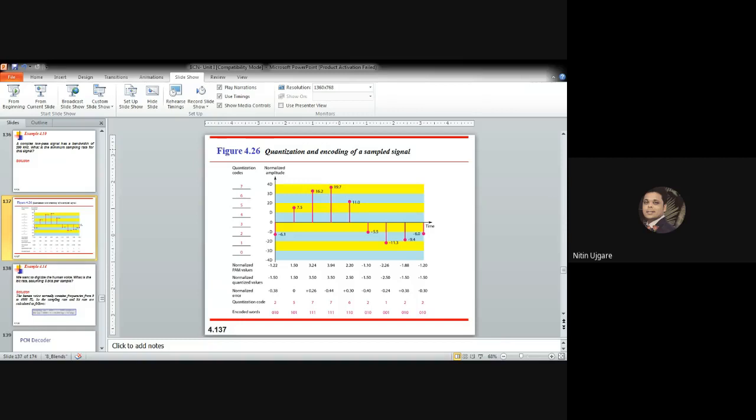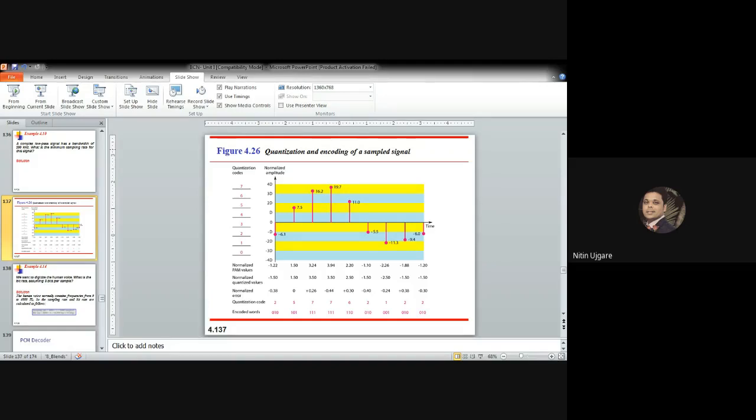The quantization error I have just mentioned: when a signal is quantized, we introduce an error. The coded signal is basically an approximation of the actual amplitude value and the quantization value. So the difference between these two will give you the quantization error. The more zones, the smaller the value of delta, which results in smaller errors. So you need to have more samples, more quantization levels.